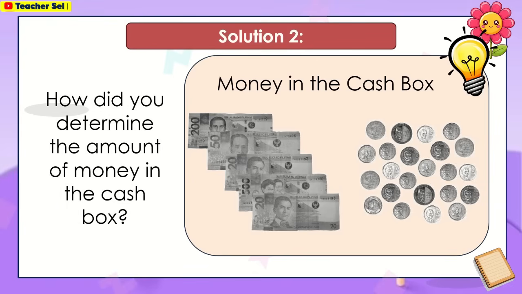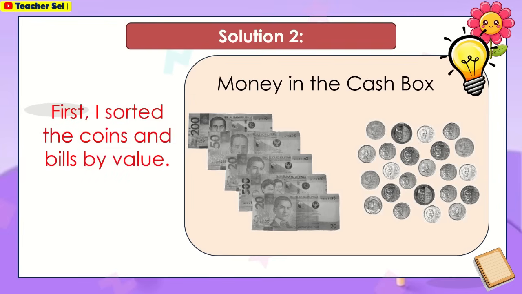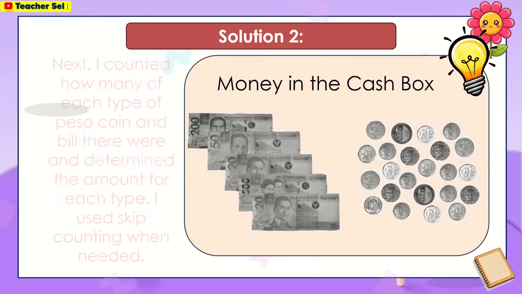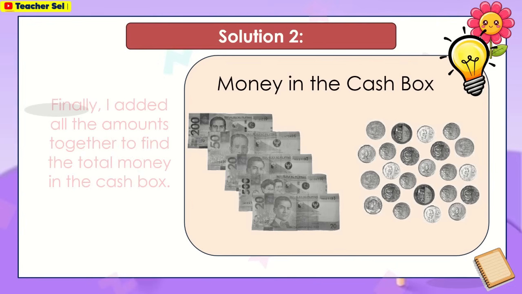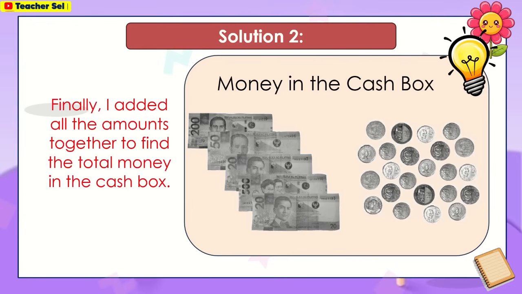For solution 2, how did you determine the amount of money in the cash box? First, I sorted the coins and bills by value. Next, I counted how many of each type of peso coin and bill there were and determined the amount for each type. I used skip counting when needed. Finally, I added all the amounts together to find the total money in the cash box.